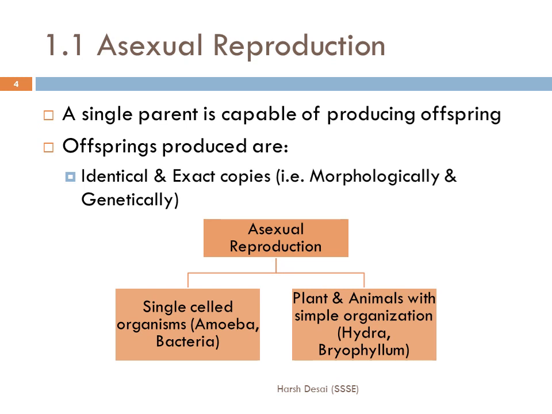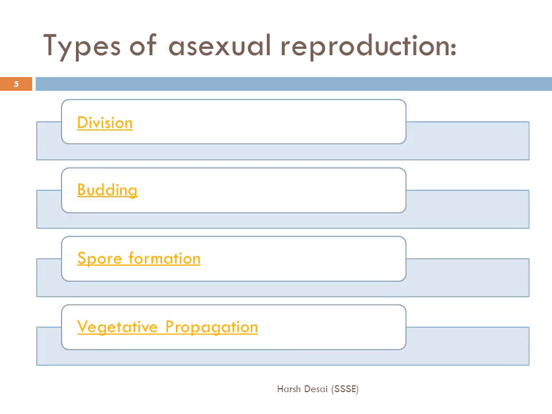So now we will go through the different types of asexual reproduction. There are these types of asexual reproduction, which include division, that is the same as cell division. Second is budding, third is spore formation, and the last is vegetative propagation. We will go through these four types one by one. First, we will concentrate on division.